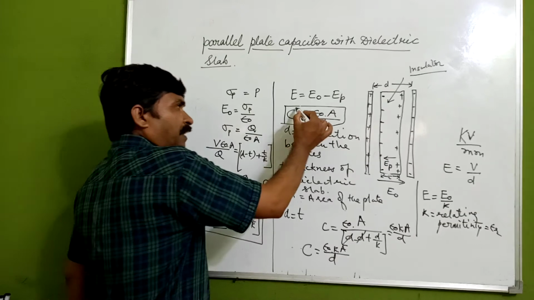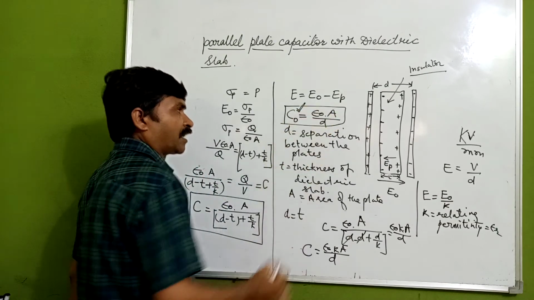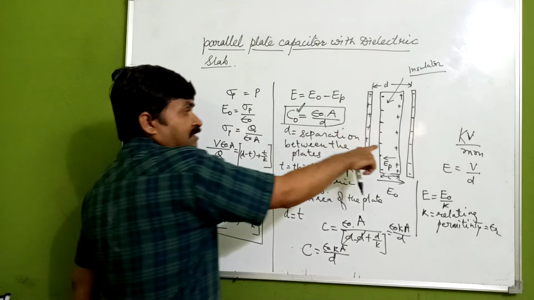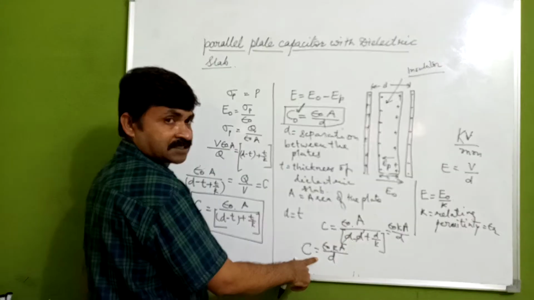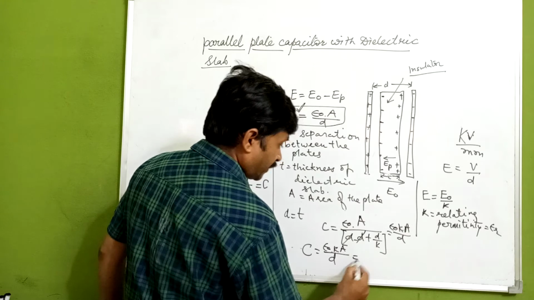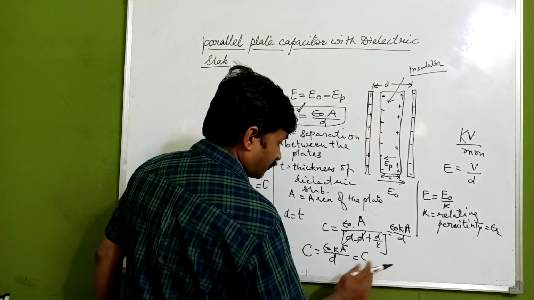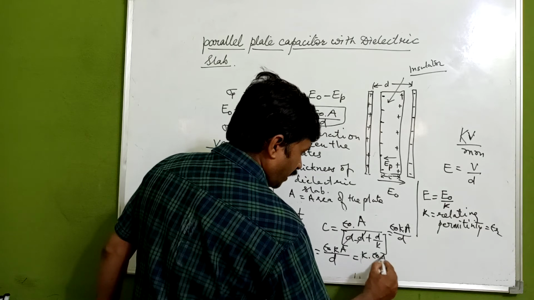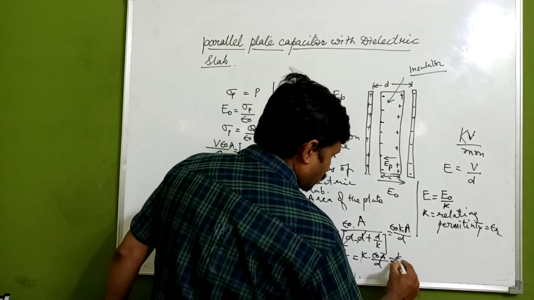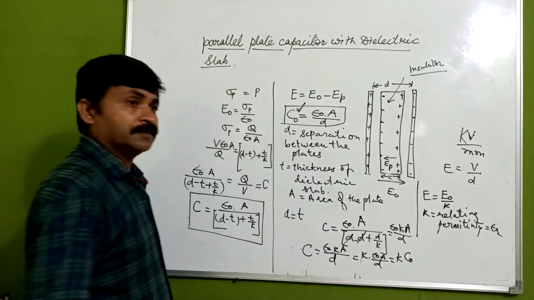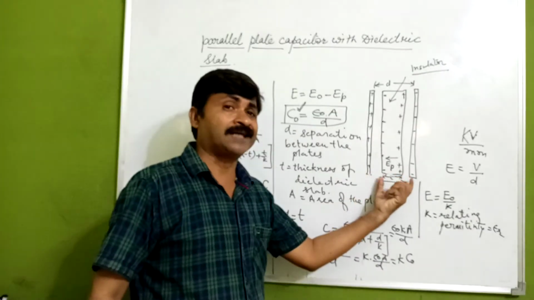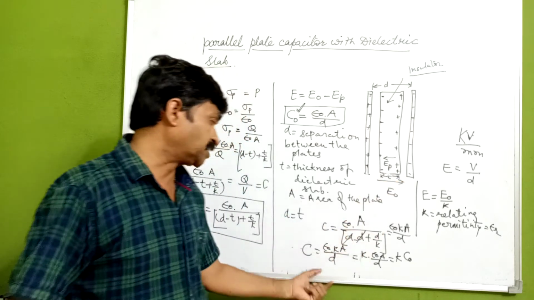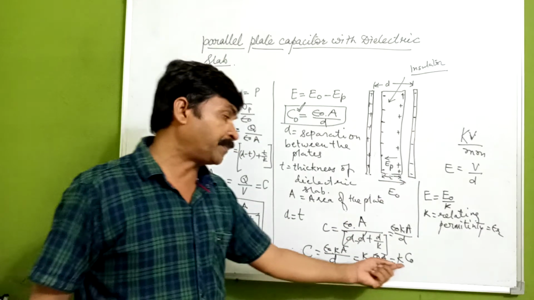Now, for the parallel plate capacitor we have this relationship, and if we introduce the dielectric slab, we get this relationship. Now if we compare, we are getting kappa times epsilon naught A upon D, which is equal to kappa times C naught. It means if we introduce a dielectric slab between the parallel plate capacitor, its capacitance increases by kappa times.